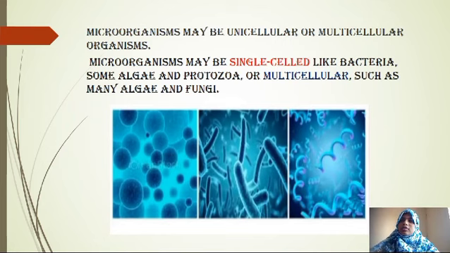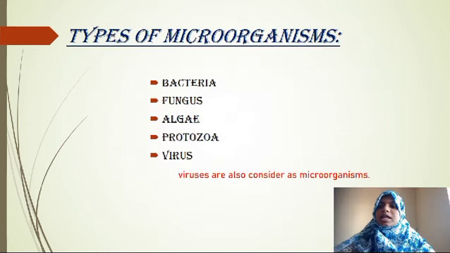Microorganisms may be unicellular or multicellular organisms. Microorganisms may be single cell like bacteria, some algae and protozoa, or multicellular such as many algae and fungi. Next, types of microorganisms. They are bacteria, fungus, algae, protozoa, virus. Viruses are also considered as microorganisms.